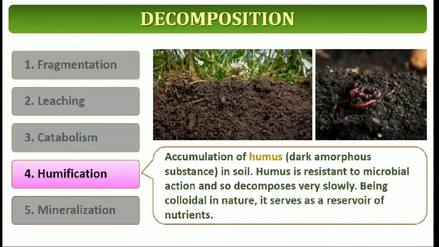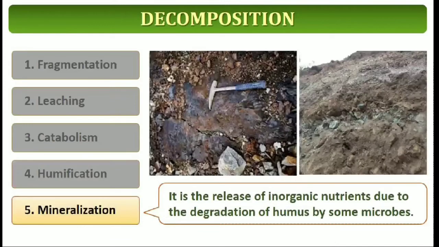It is followed by humification, accumulation of humus, that means a dark amorphous substance in soil. Humus is resistant to microbial action and so decomposes very slowly, being colloidal in nature, and serves as a reservoir of nutrients. It is followed by mineralization. Finally, the release of inorganic nutrients due to the degradation of humus by some microorganisms takes place.